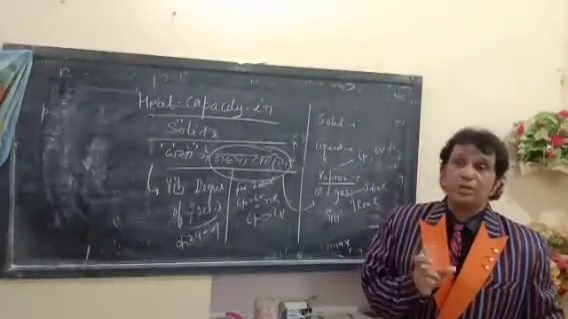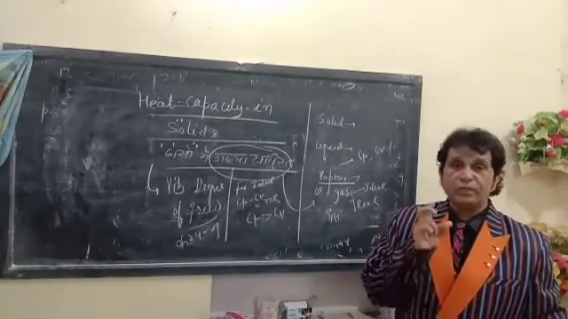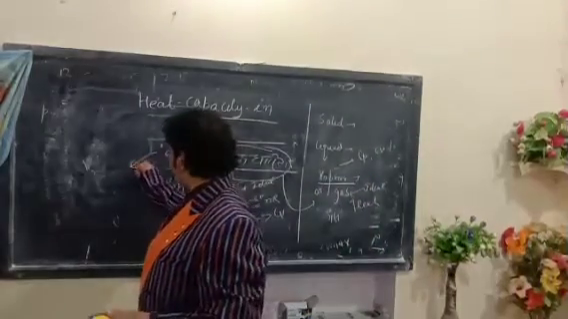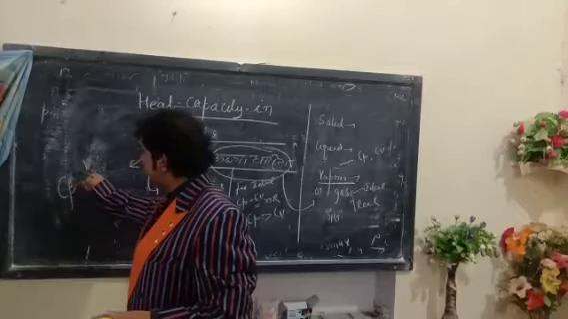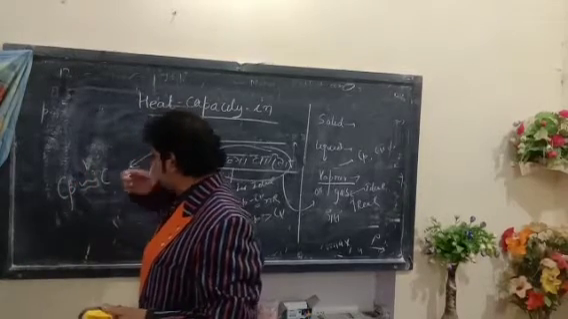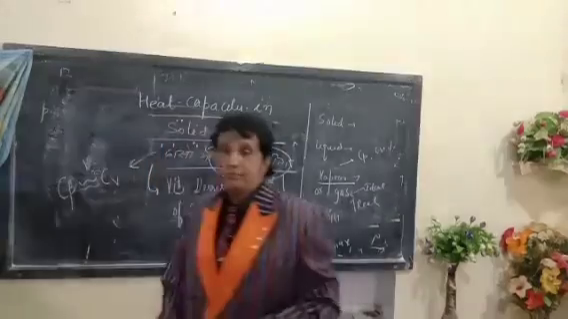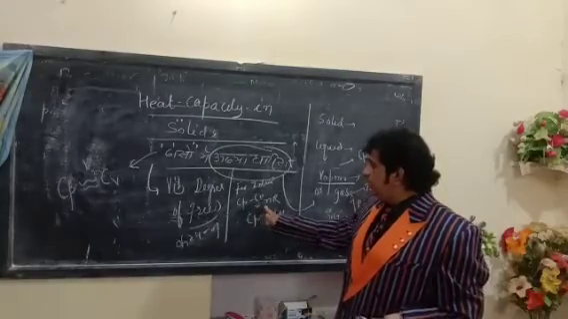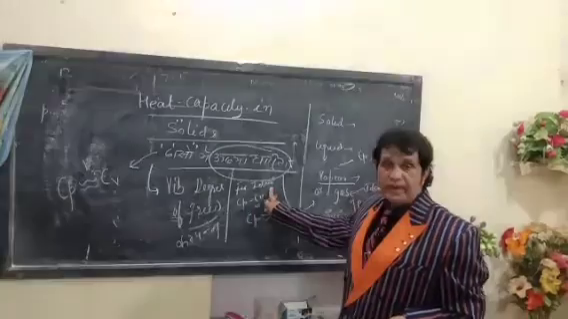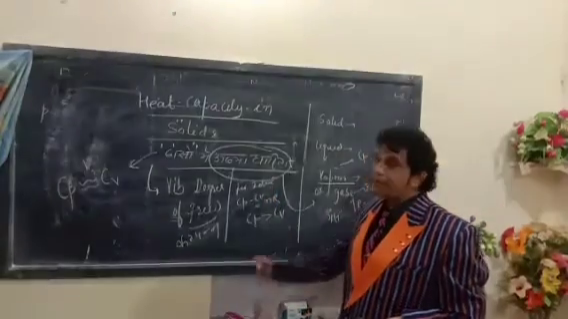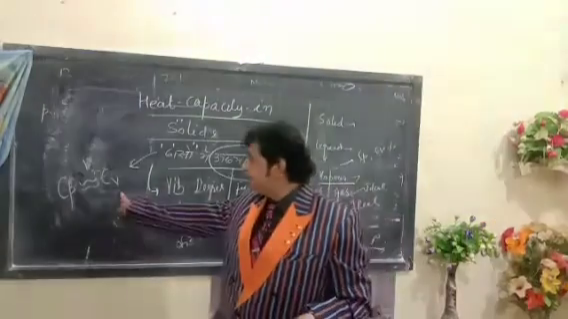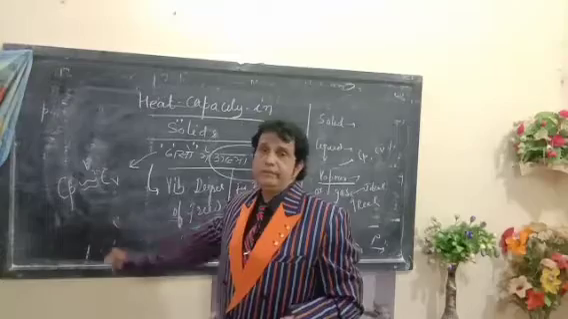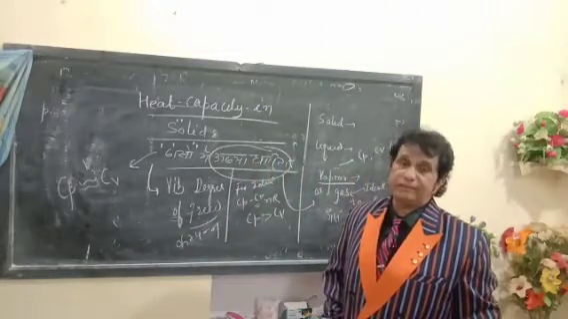But for solids, what is the quantitative relation between heat capacity at constant pressure and heat capacity at constant volume? It has been scientifically measured and proved that Cp is nearly equal to Cv. For an ideal gas, Cp is greater than Cv, but for solids, Cp is approximately equal to Cv. Let us discuss what the values of Cp and Cv are for solids.